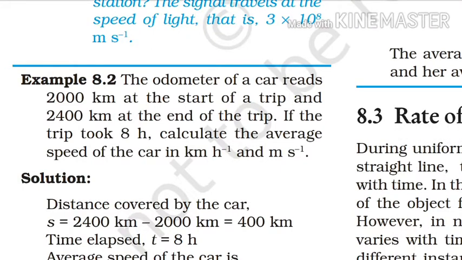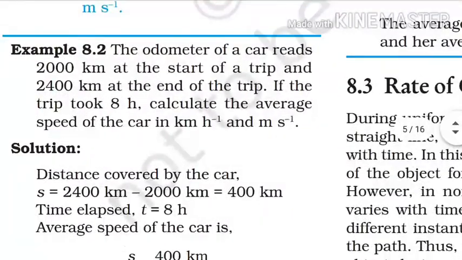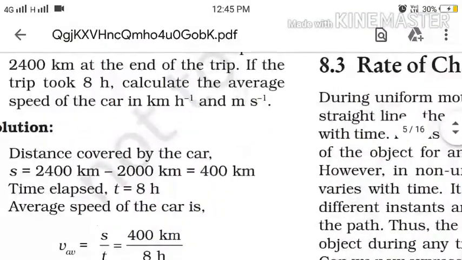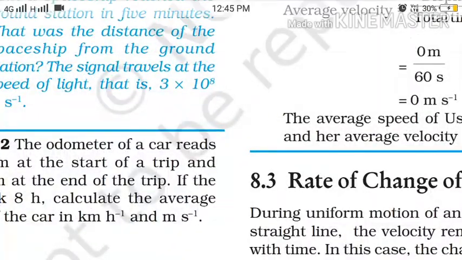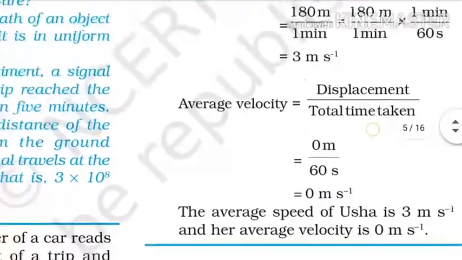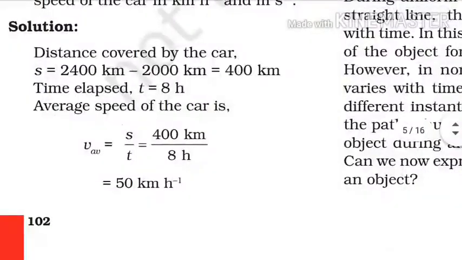If we want to change this value of speed into meter per second, then we have to multiply the value of kilometer into meter, that is 1000, divided by hour into second, that is 3600. So 1000 divided by 3600 means 5 by 18. So if we multiply 50 kilometer per hour by 5 by 18, then we easily get the speed of the car in meter per second.